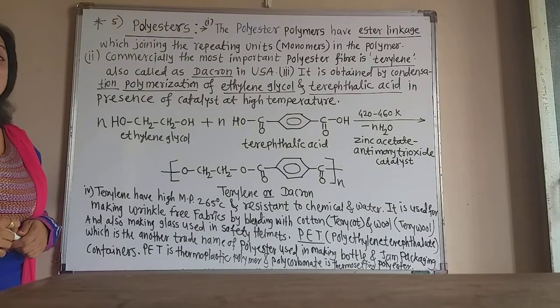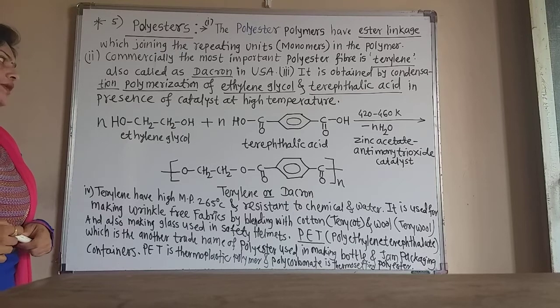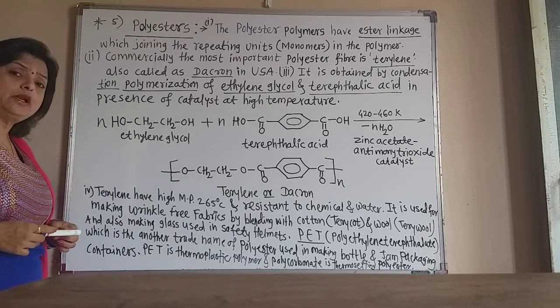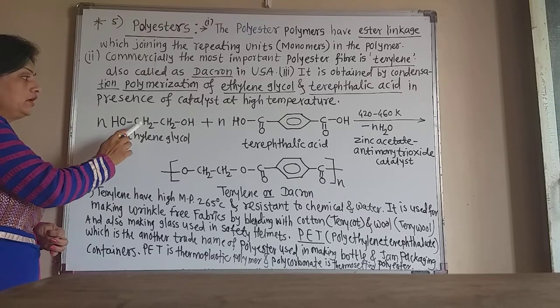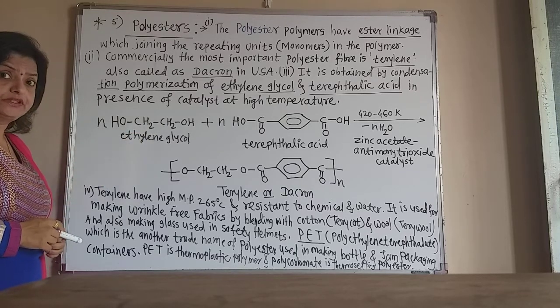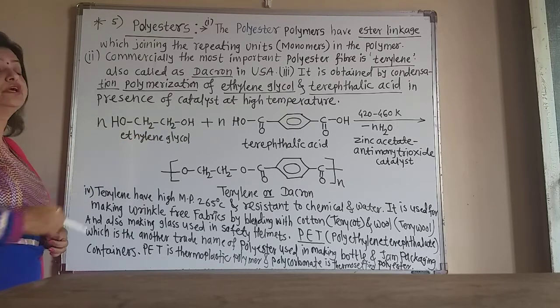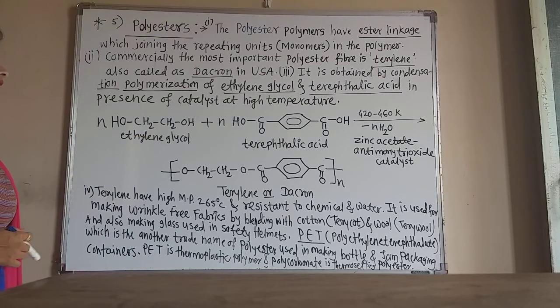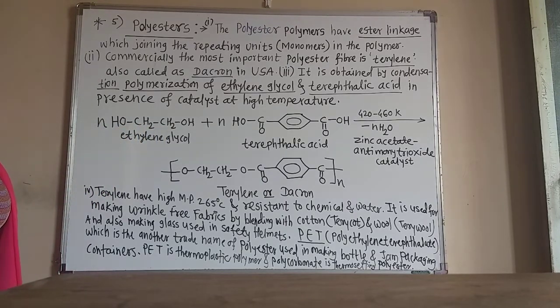The dihydroxy alcohols are called glycol. As the name is ethylene glycol, the two hydrogen atoms of the ethane, one on each carbon atom, are replaced by OH groups here. So the name is ethylene glycol. This is the dihydroxy alcohol.